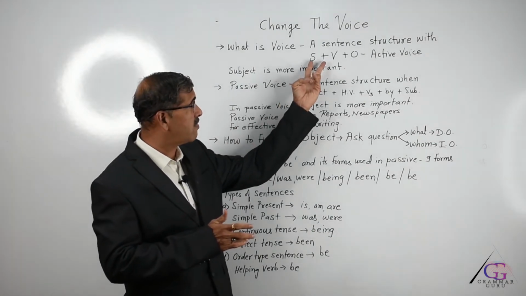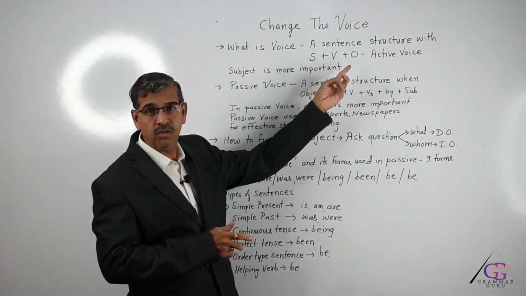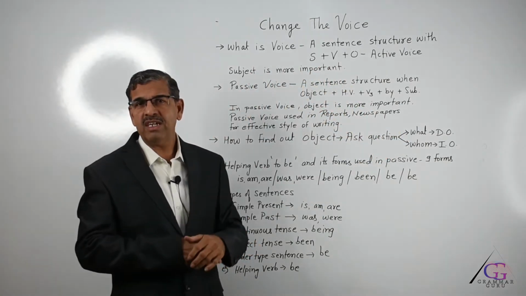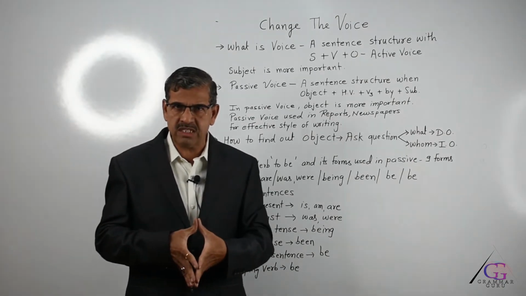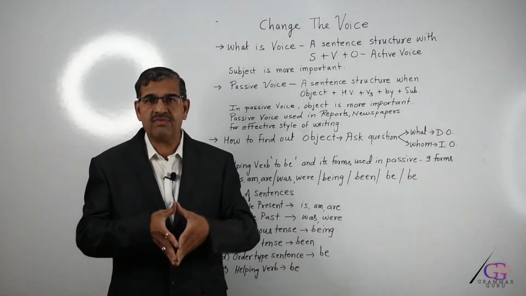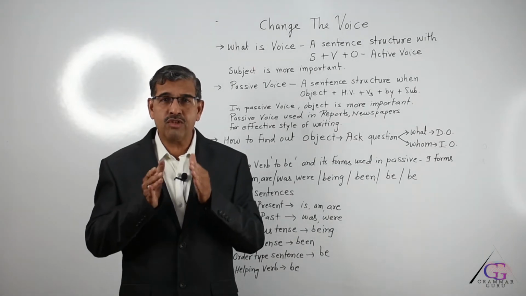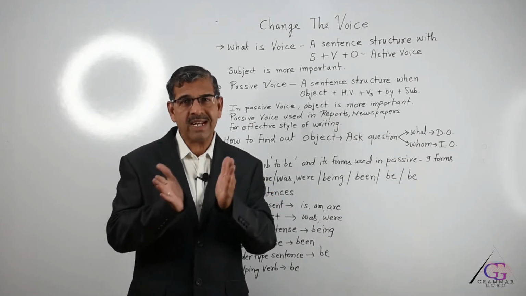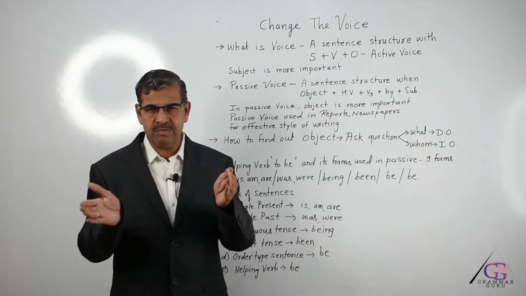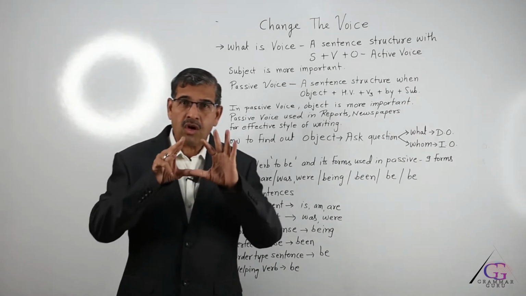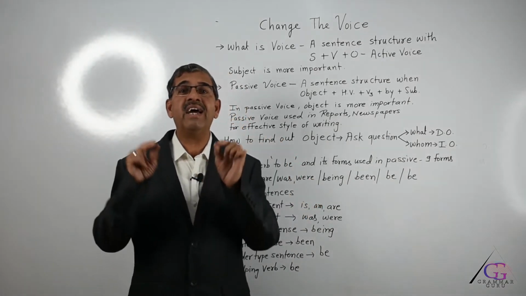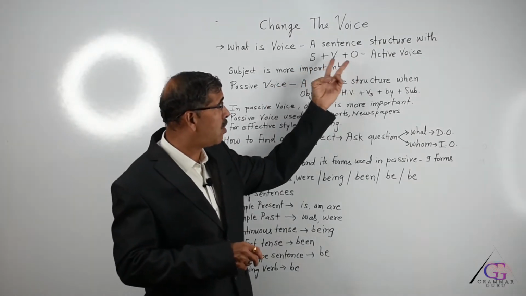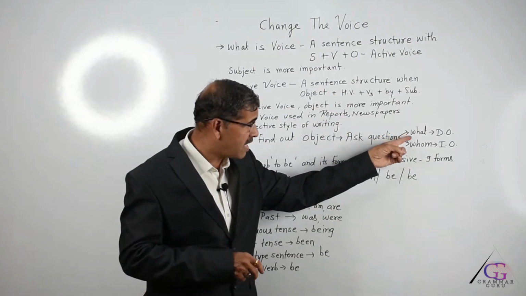If you look at the structure of active voice, it is subject followed by verb followed by object. If you ask a simple question what to the verb, then you will immediately find the object. Whatever answer comes for that question, all those words, it may be one word, it may be two or it may be 15, do not worry. Whatever answer comes, all those words are the object. Let me tell you, in grammar all object words are treated as noun. So all objects are nouns.